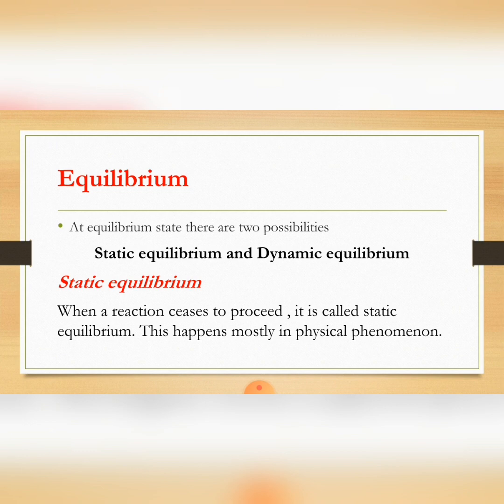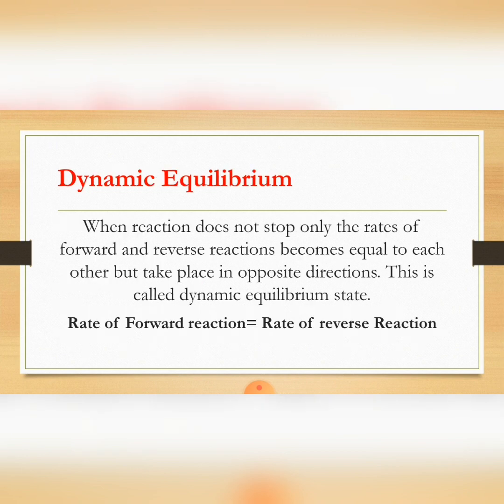Dynamic equilibrium. When the reaction does not stop, only the rates of forward and reverse reaction become equal to each other but take place in the opposite direction. This is called dynamic equilibrium. Dynamic means to be continuous. The reaction is continuous. Rate of forward reaction is equal to rate of reverse reaction.